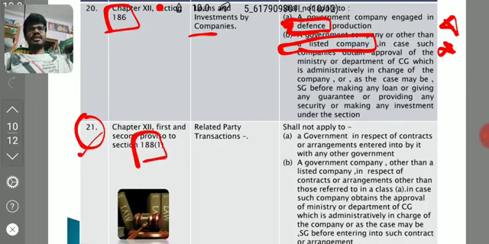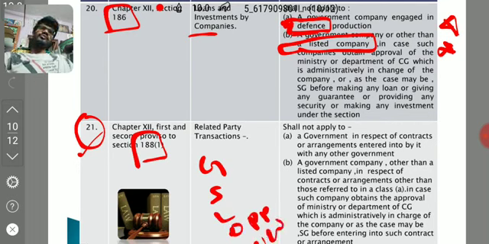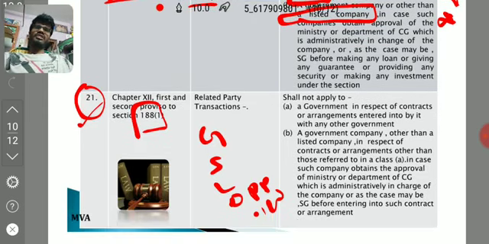The related party transaction covers goods, services, leasing of property, office or place of profit, and underwriting commission. Those five to six points will be there, with certain limits. If certain limits are exceeded, a special resolution needs to be passed. So some points will be there. In some particulars, such provision is not applicable to a government company.